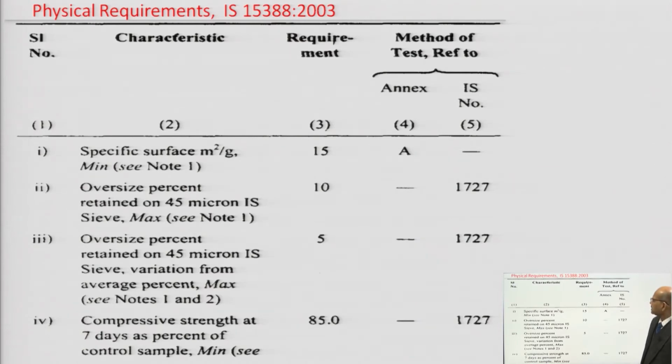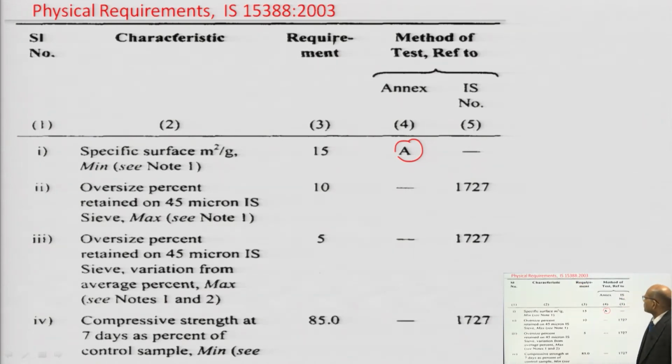If you see the specific surface area, we are not going to test it by the Blaine test; we have to follow some standard test, which I will discuss later. That procedure is given in Annexure A of IS 15388 2003.